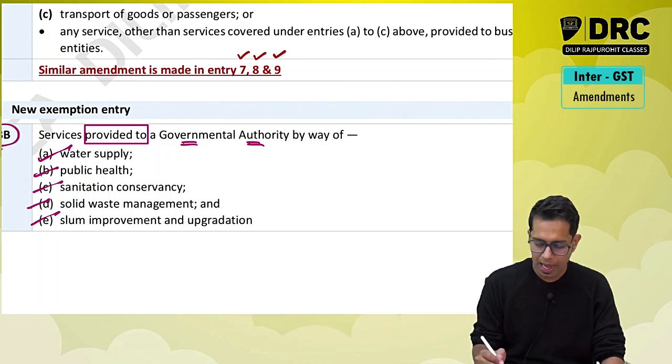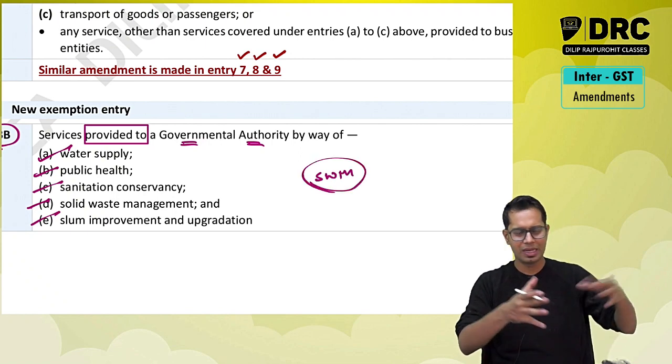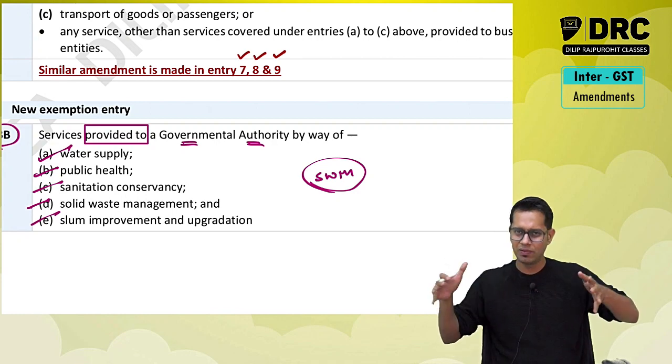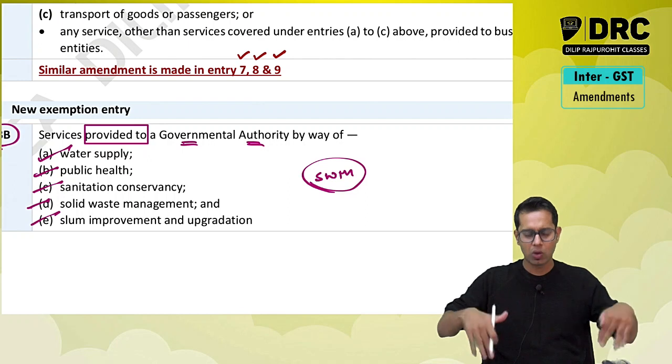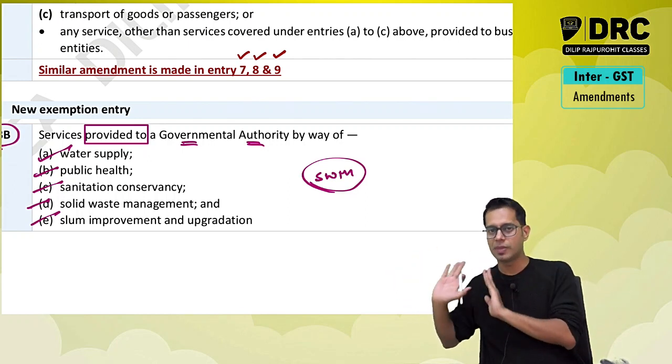Say for example, I have a company for solid waste management. Whatever garbage is collected by the government, every morning there will be some people who collect garbage from your area, locality. I have this waste management company.